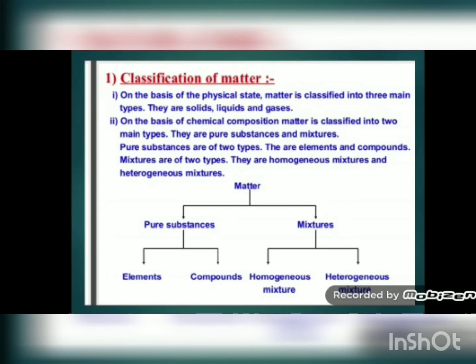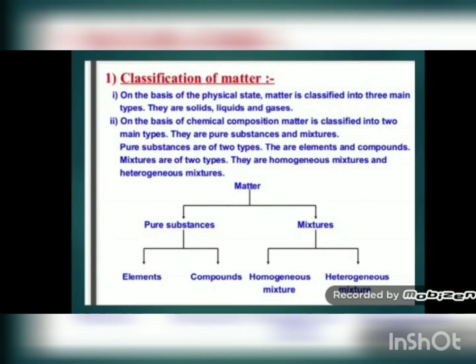Suppose I say oxygen, that is O2. O2 is made up of oxygen atoms. In the same way, anything which is made up of some constituent particles, that is its chemical composition. Now on the basis of chemical composition, matter can be classified as pure substance and mixture. The meaning of pure substance in our day-to-day life and the meaning of pure substance in science are different.